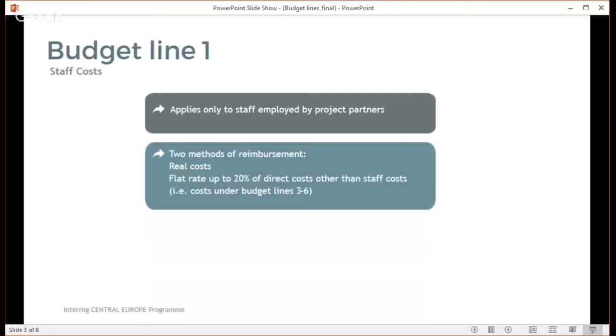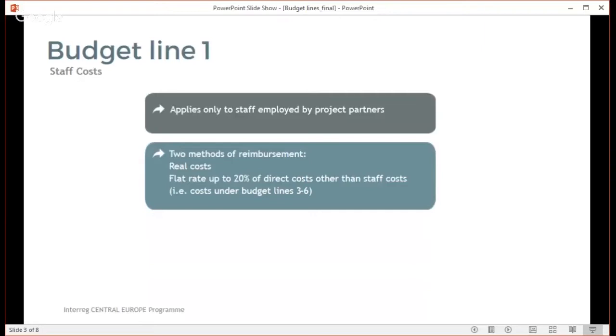The other method is a 20% flat rate from other direct costs of the respective project partner budget, which in practical terms means that it is a 20% flat rate from the total project partner budget, lines 3 to 6. This is one of the simplified cost options, thus no detailed employment documentation is needed. The only precondition is that project partner has to demonstrate that it has at least 1 employee involved in the project.